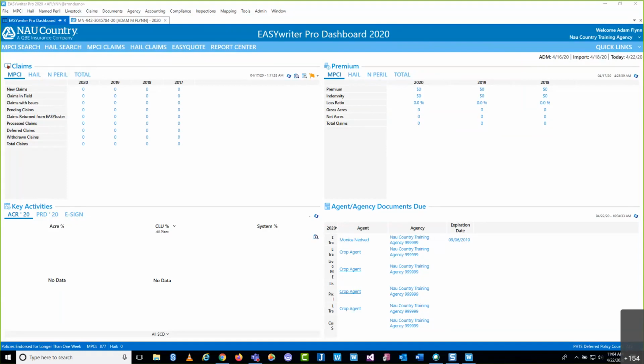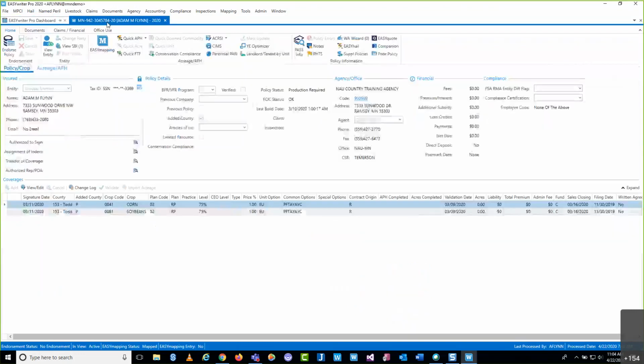But like I was saying, the first feature we're going to look at is from within EASYwriter Pro. In order to do that, we're going to jump into a policy, which I have ready to go here. You can see I'll be playing the part of both agent and policyholder today. And like everything that we do from within EASYwriter Pro, we've got to make sure we get that policy open for endorsement. So we're going to go ahead and select that endorsement button.